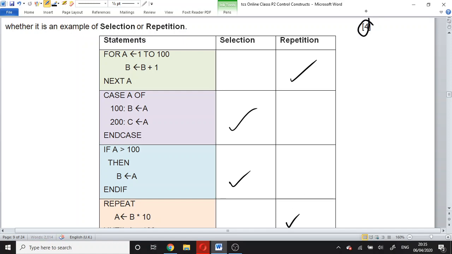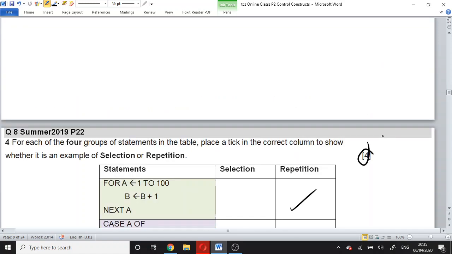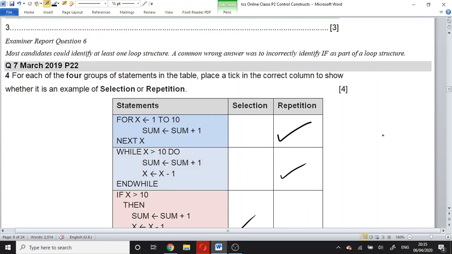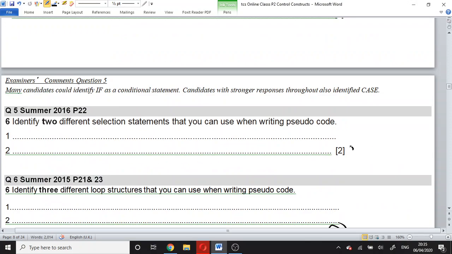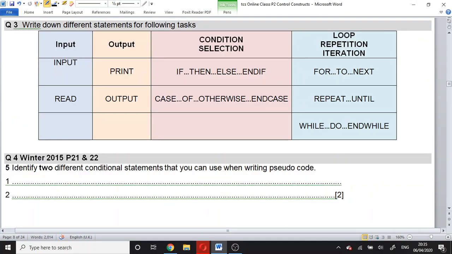How many marks are there? 4 marks. 4 marks. 3 marks. 2 marks. 2 marks.